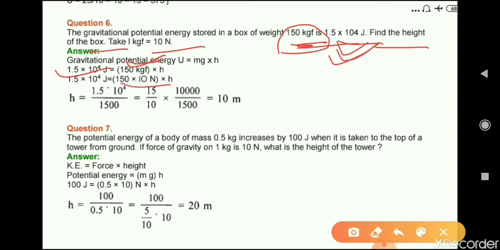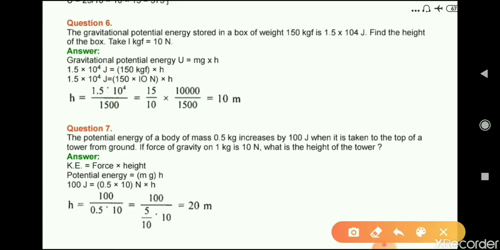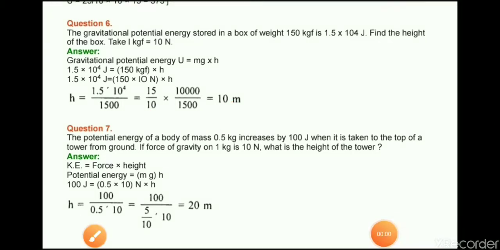Now we will change it into Newton by multiplying it by 10, and mg, g is 10, so we will multiply it by 10 and then we will calculate the height. On solving this, we can calculate the height and we get the answer 10 meter.